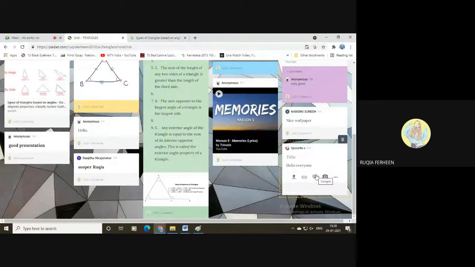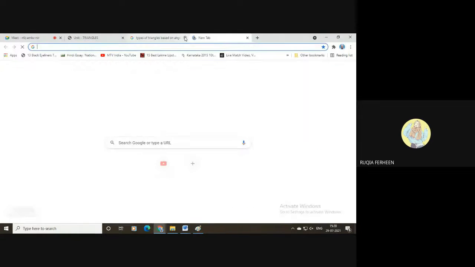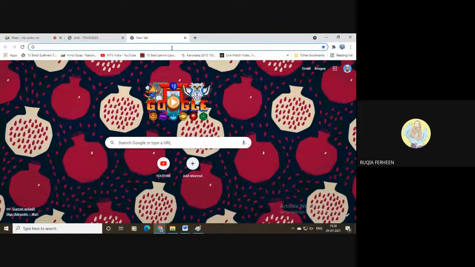Here, as you can see, this Google option is there. The third icon. Actually, my doubt is about the URL entering you have been showing in the post, from Google. Yeah, that's what I'm showing you. First, you have to click this button, the third icon, the magnifying glass with the web icon. Select that one. You'll be directed to this page, and go to the tab of the picture you want to upload.